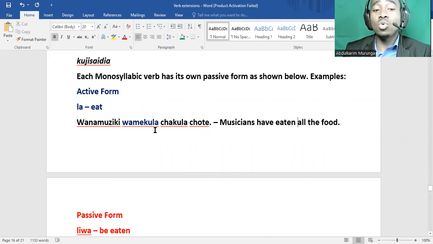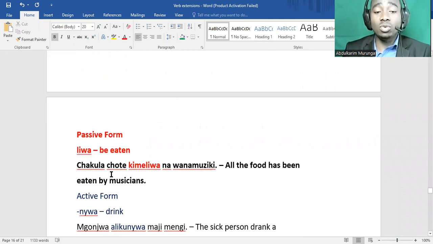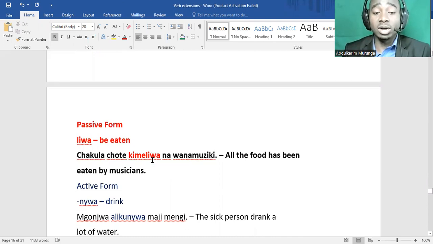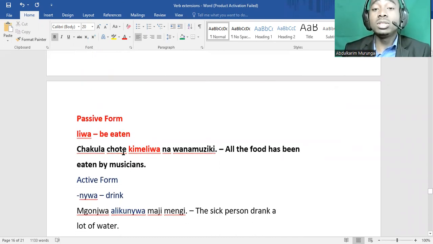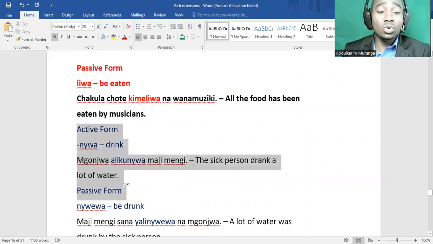Chakula chote. Wamekula. When you want to make it passive, we say liwa. Chakula chote kimeliwa na wanamziki. So liwa is to be eaten. Chakula chote, all the food, kimeliwa, it has been eaten, na wanamziki, by the musicians.